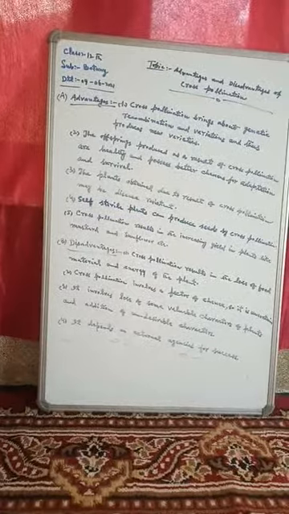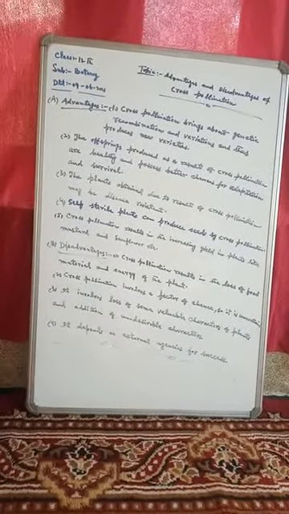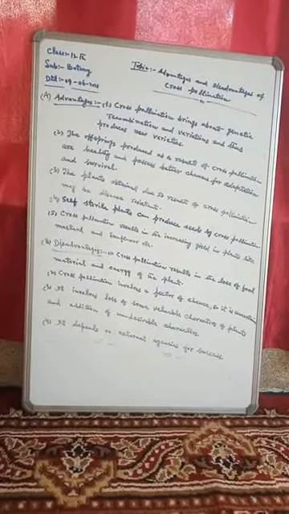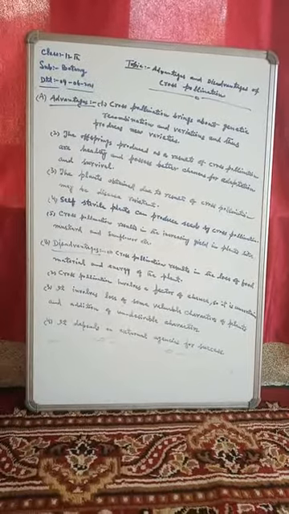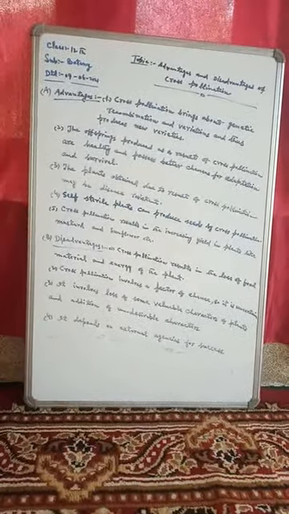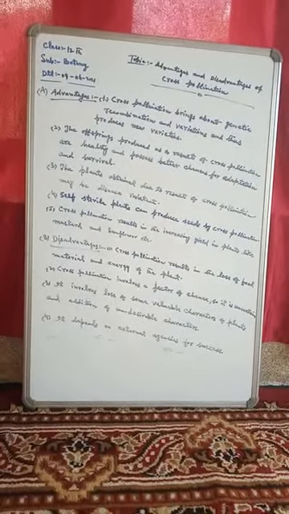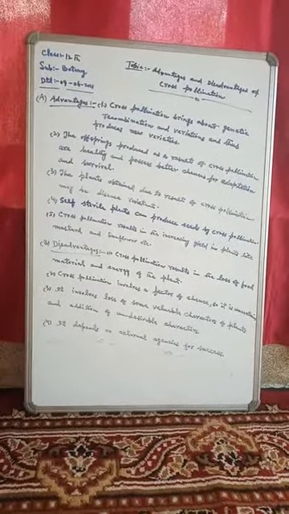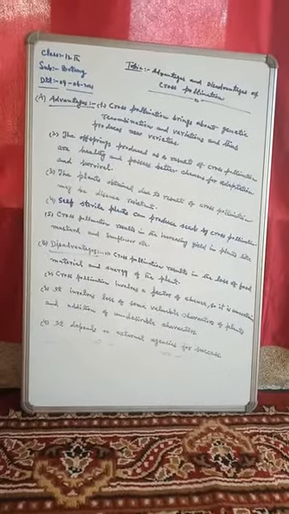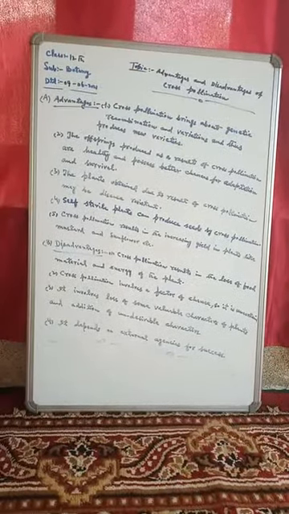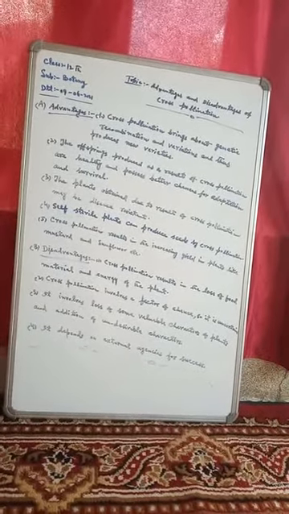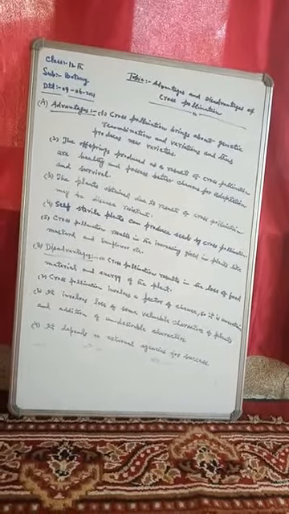Number four, the advantage of cross-pollination is that self-sterile plants can produce seeds by cross-pollination. Dear students, we know that sterile plants do not produce seeds themselves, but when cross-pollination is effected in the self-sterile plants, they can produce seeds. This is one more advantage of cross-pollination.